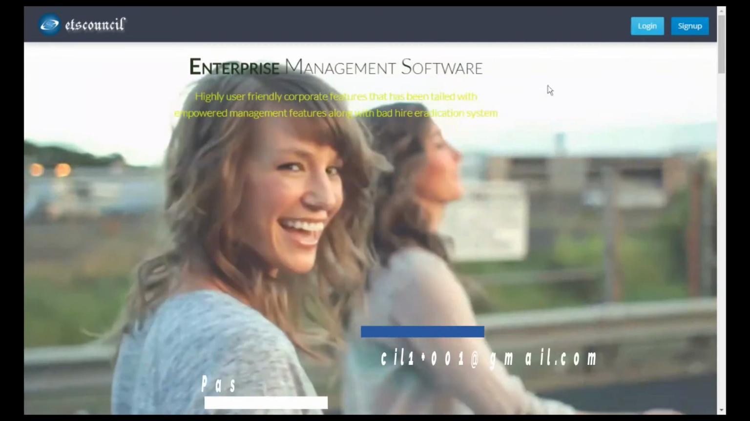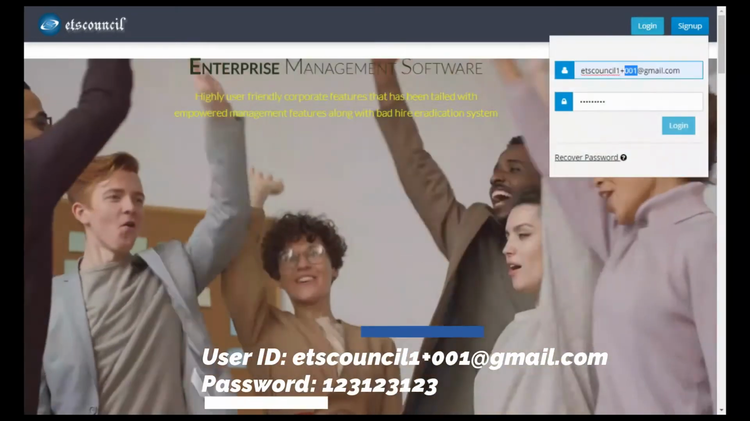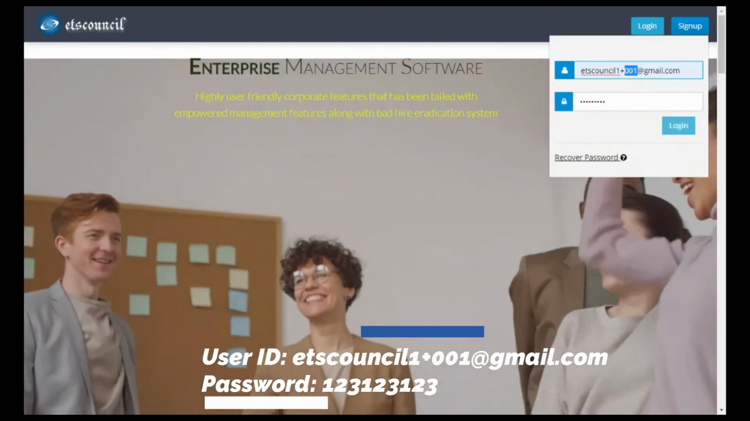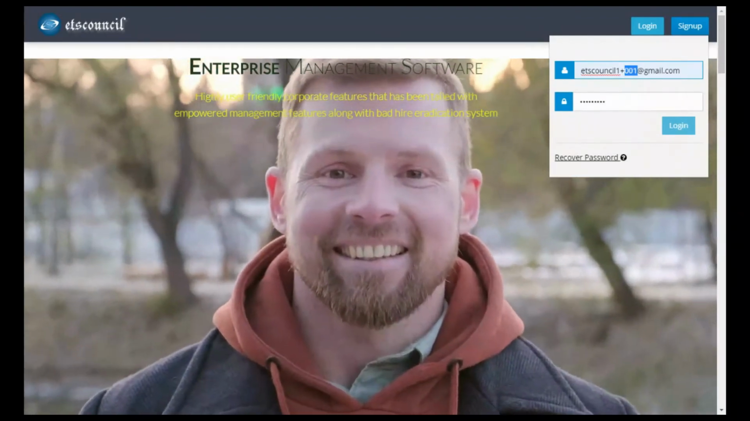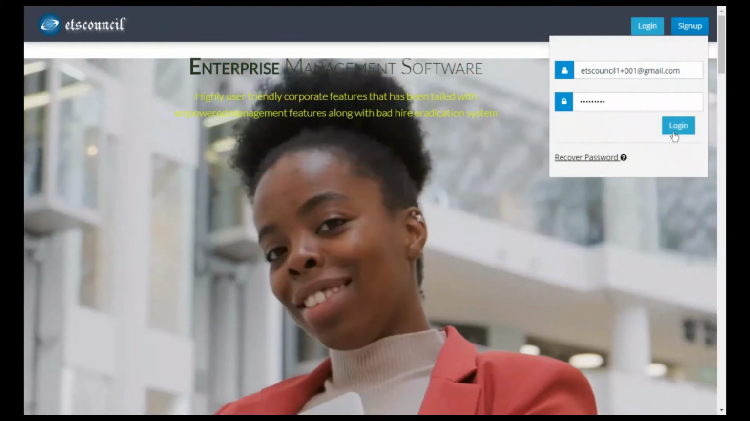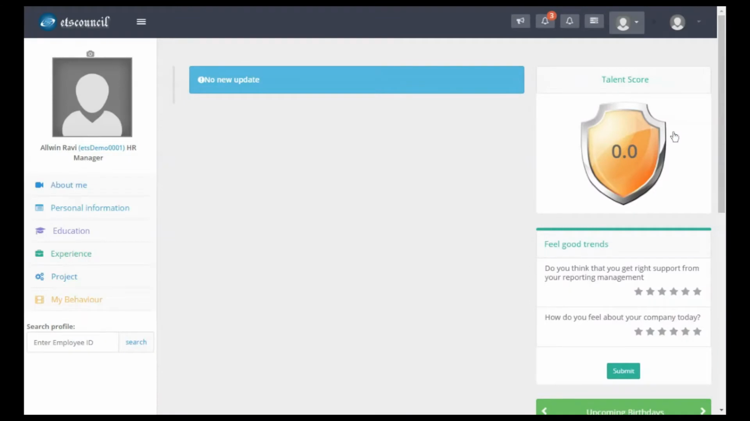I'm going to log in with the demo credentials. You can get the information from the description. I'm going to log in now. Once you log in, it gives a lot of information on the page. So I request you to explore the information which is available on the page and do it yourself. I'm going to concentrate on how to use the system, primarily on the functionality basis.